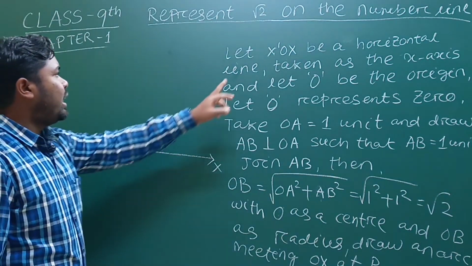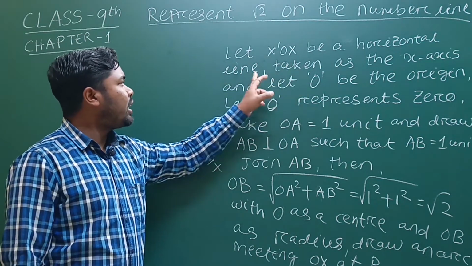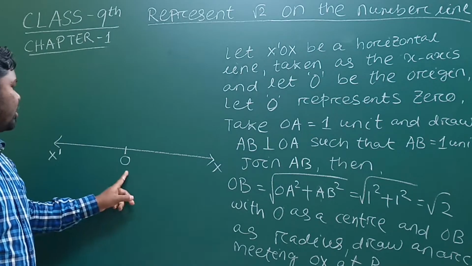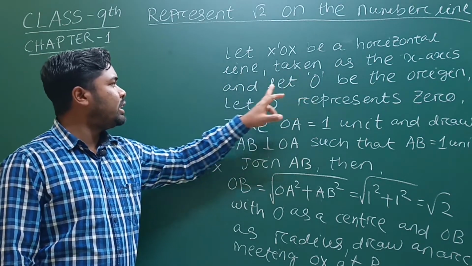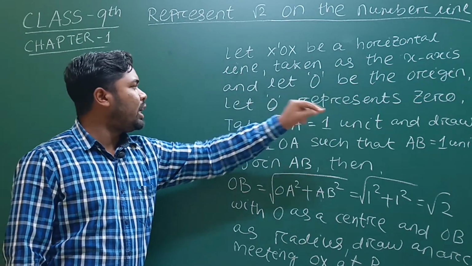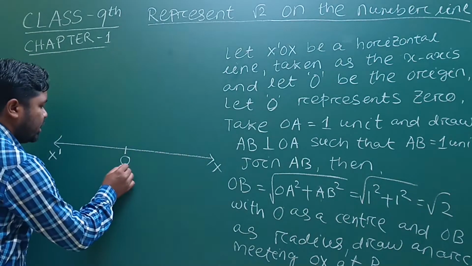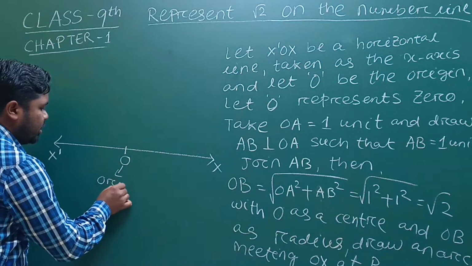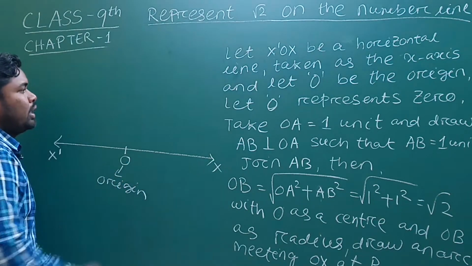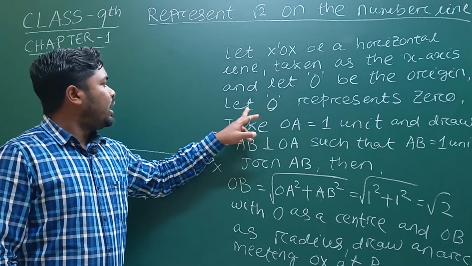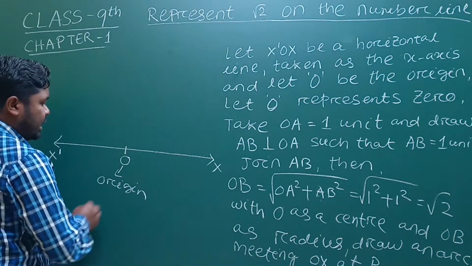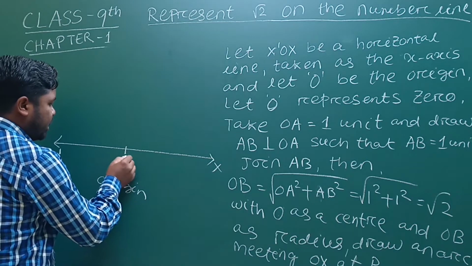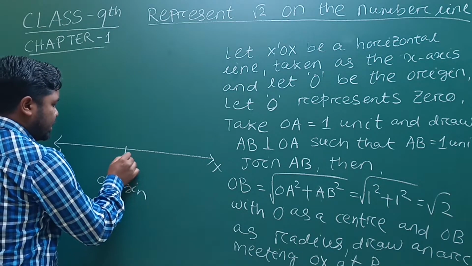So let X dash OX be a horizontal line taken as the x-axis, and let O be the origin, and let O represent 0.